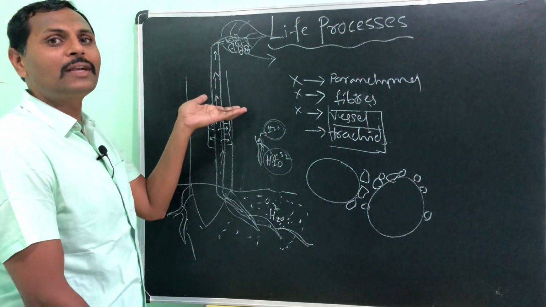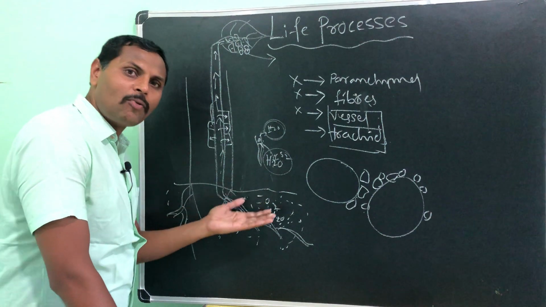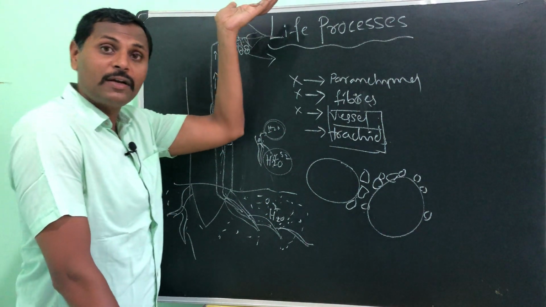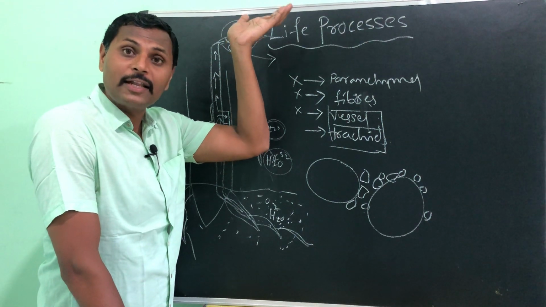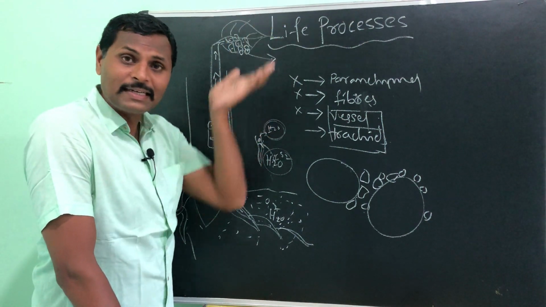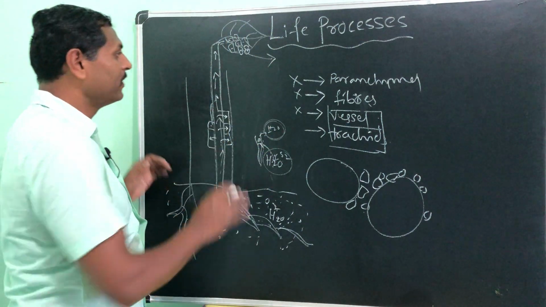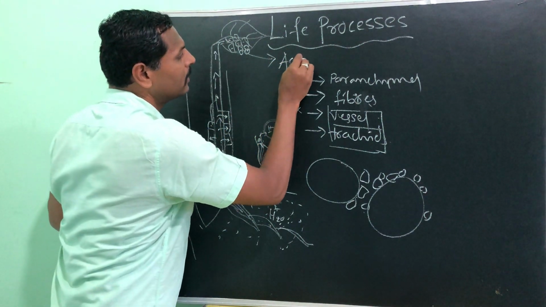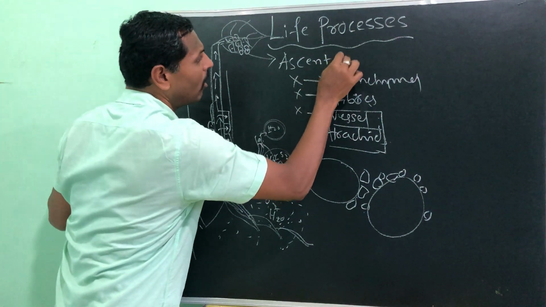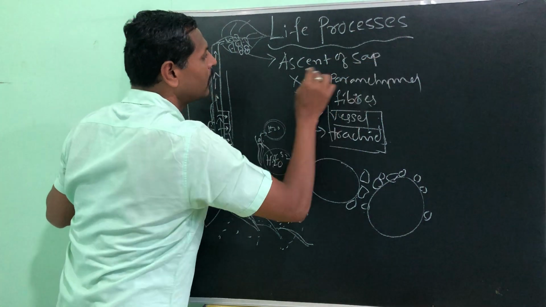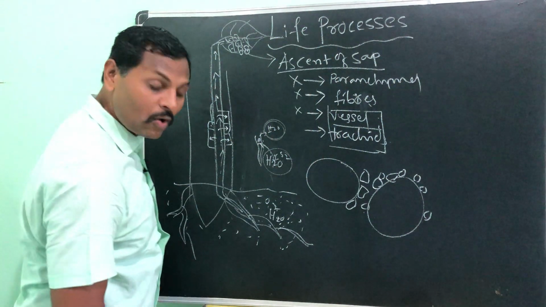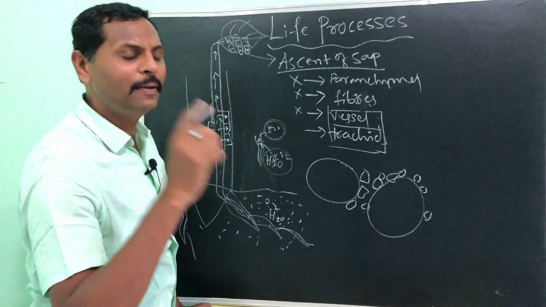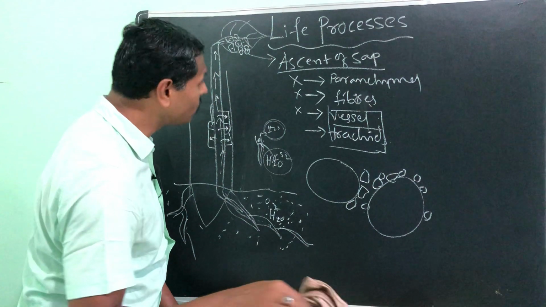And the movement of water from the bottom level, from the soil, up to the end part of the plant, that is the leaves, is ascending. That's why we call this movement of water the ascent of sap. Okay, so this is movement of water in plants. Let us move on to the next one.